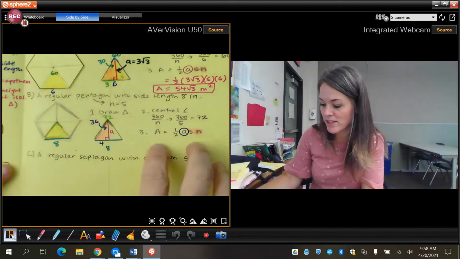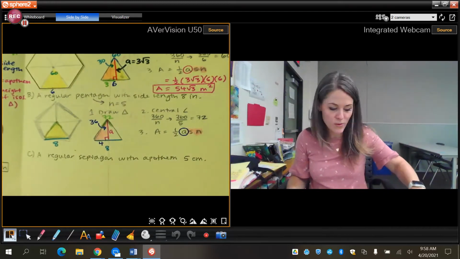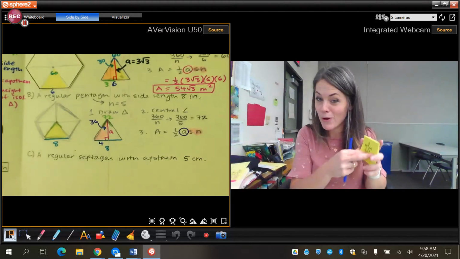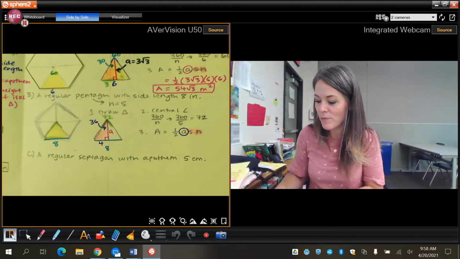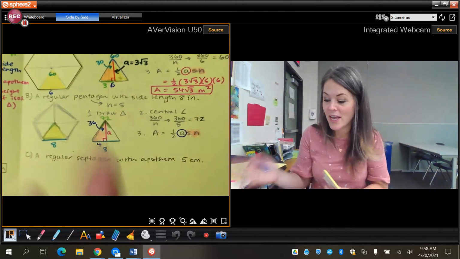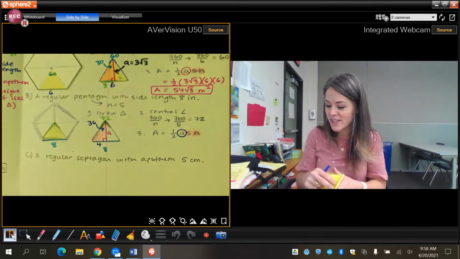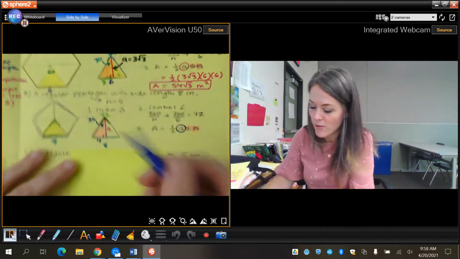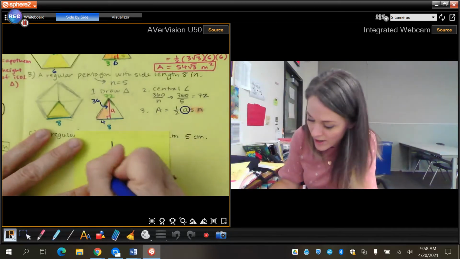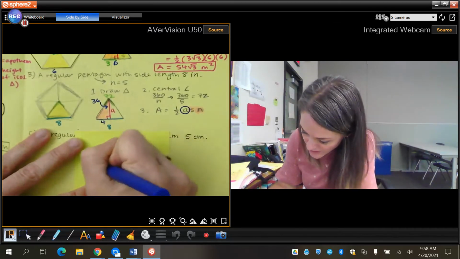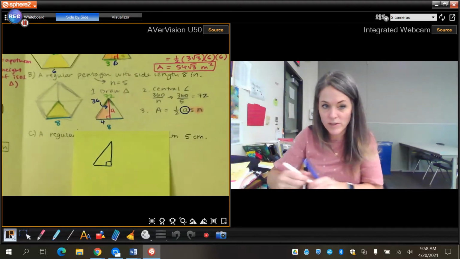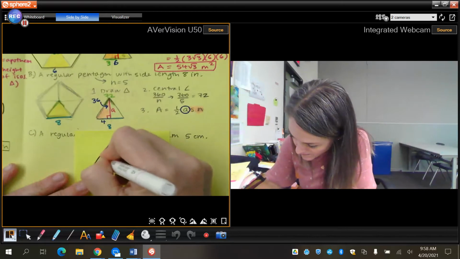And I apologize that these notes are not very big. I don't know why I made them so small. But what I'm going to do is I'm going to use a Post-it note. So you can use a Post-it note, or maybe just like on a page in your notebook, you can continue this. What I'm going to do is I'm going to draw that triangle and remind you how we can use our information from Unit 8 to help us. Okay, so I'm just drawing this one shaded pink triangle. I'll shade it pink here so you know it's the same.